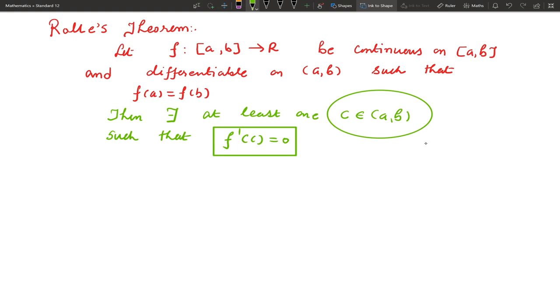0. And there may be a question of the form: examine whether Rolle's theorem is applicable to some function or not, and if possible find out c. So in such cases we have to discuss: it must be continuous on the closed interval [a, b], it must be differentiable on the open interval (a, b), and the third condition f(a) equals f(b). If these three conditions are satisfied, then we will go on to find c belongs to the open interval (a, b) such that f prime c equals 0.